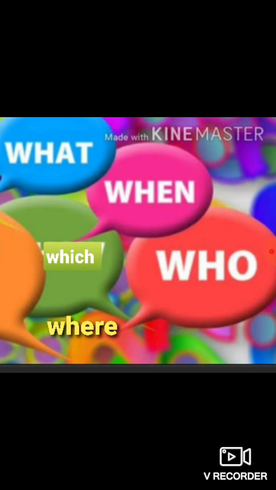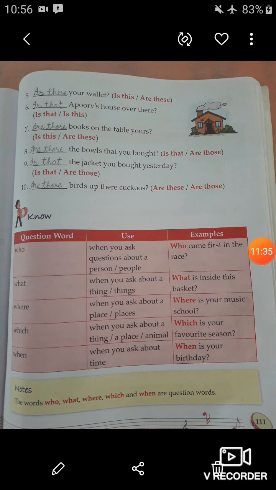Now let's discuss how and when we have to use these question words. Here are the 5 question words given in your textbook. In the first column, the question words are given. In the second, how they are used. And in the third column, examples of the question words.